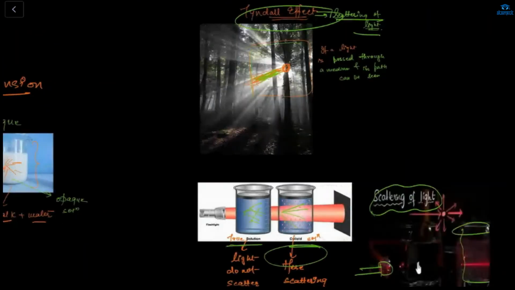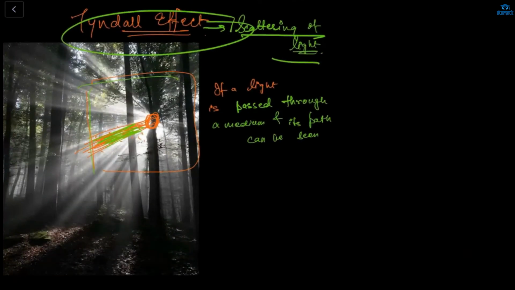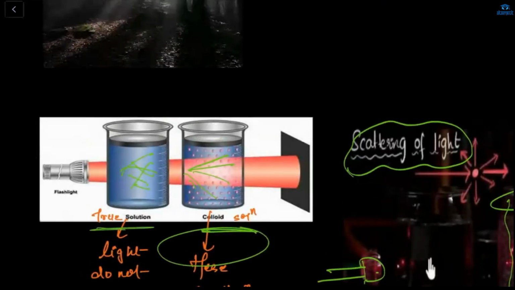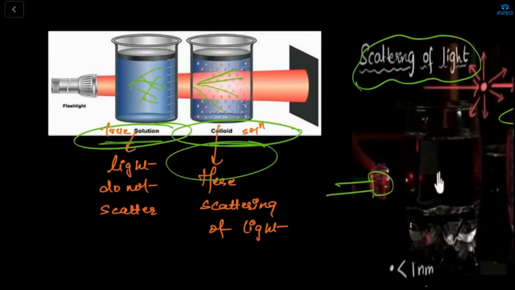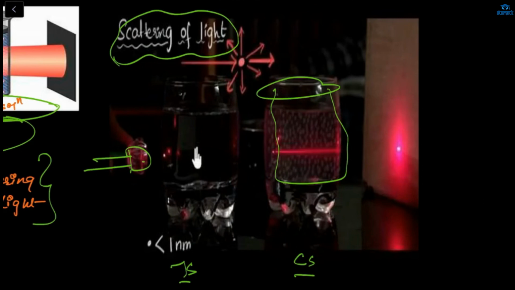And we have talked about the Tyndall effect. What is the Tyndall effect? The scattering of light. If a light is passed through a medium, this is my medium, this is a beam of light, so this is known as the scattering of light. Like here, if this is my flashlight and this is my true solution and here is my colloidal solution. In true solution, as we have already discussed, the light does not scatter. But in the colloidal solution, it will scatter, so you will see the beam. So this was the video.